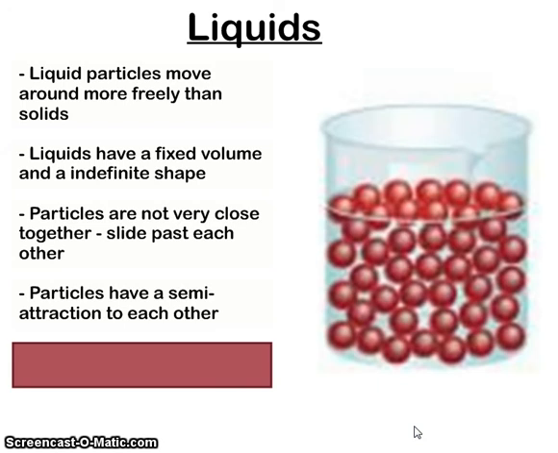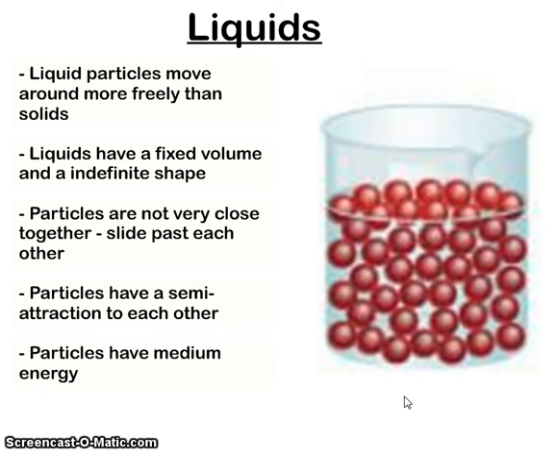And because of that, it's easier for molecules to roll or slide past one another, which means that they can't keep their shape. So when we talk about liquids, we say that they have medium energy. Because these particles can roll and move, their energy level would be considered medium.